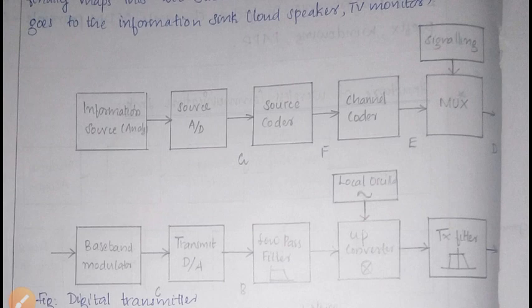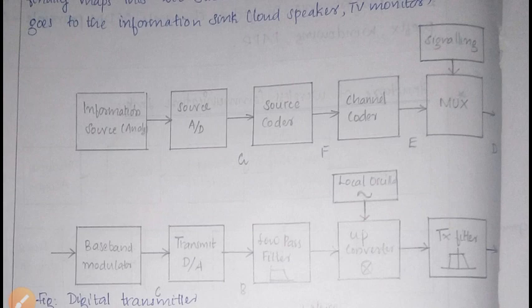It is passed to the A to D converter, that is, we have to convert this with an analog to digital converter. Then it will pass on to the source coder. The analog to digital converter converts the signal into a stream of digital data. Here the conversion rate is 8K samples per second with 8-bit resolution.